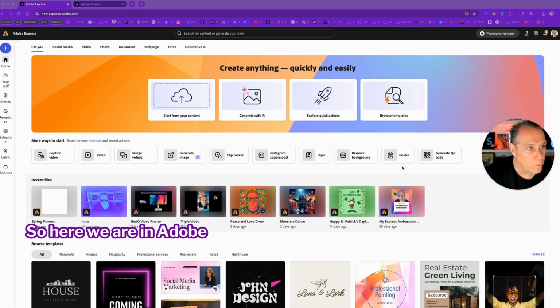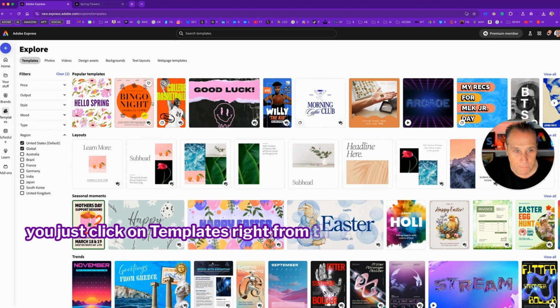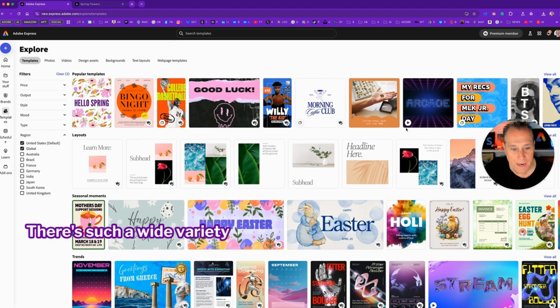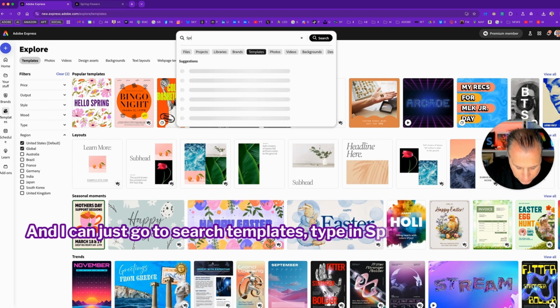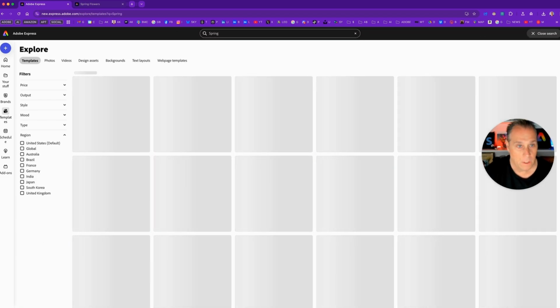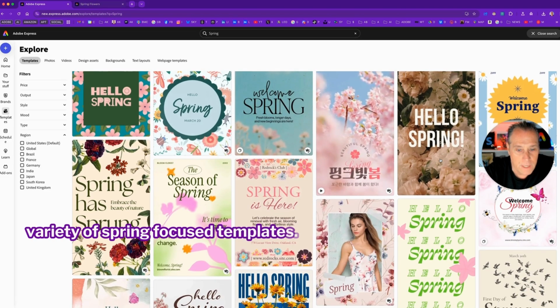So here we are in Adobe Express. I'll show you some of my favorite features that I love to create with. So as you can see on the left, I can just click on templates. Right from the get-go, there's such a wide variety of wonderful templates. And I can just go to search templates, type in spring, and get a very focused variety of spring-focused templates.